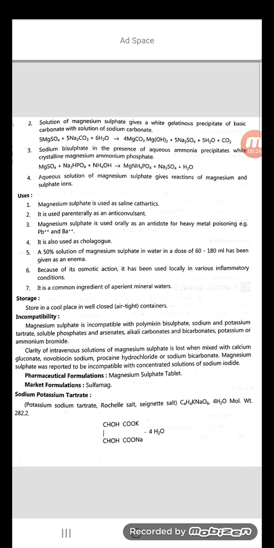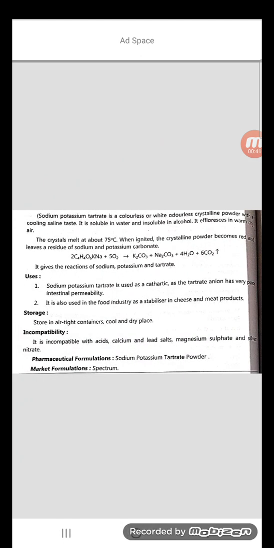The molecular formula for this is CHOH COONa bonded with CHOH COOK, with 4 molecules of water. So that is sodium potassium tartrate, and this is also called Rochelle salt. So the synonym for sodium potassium tartrate is nothing but Rochelle salt.